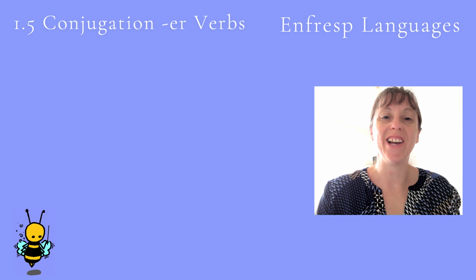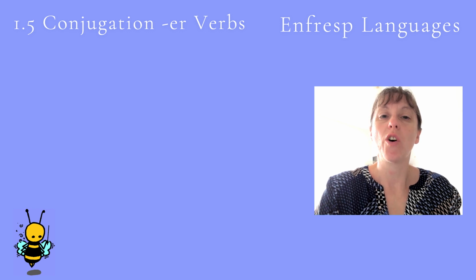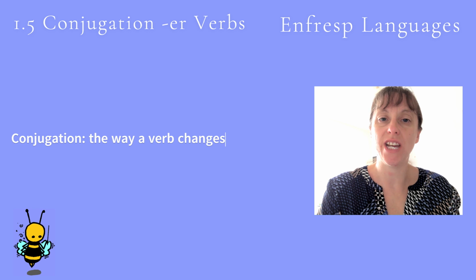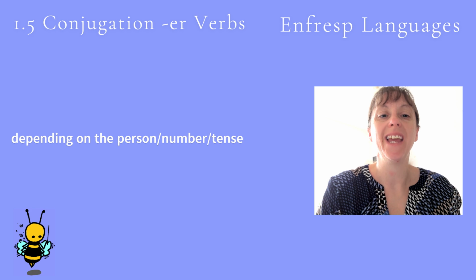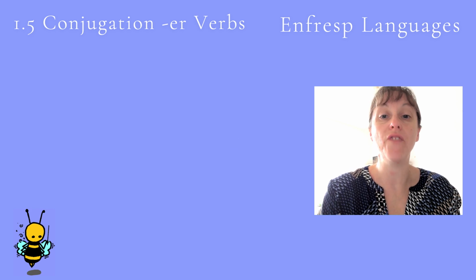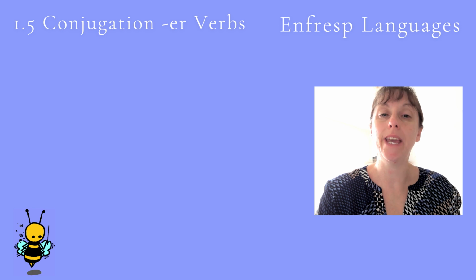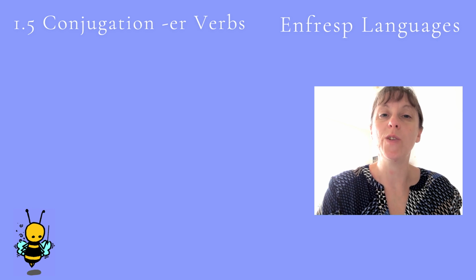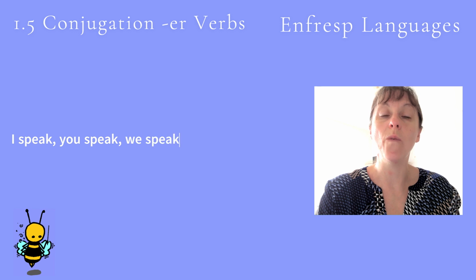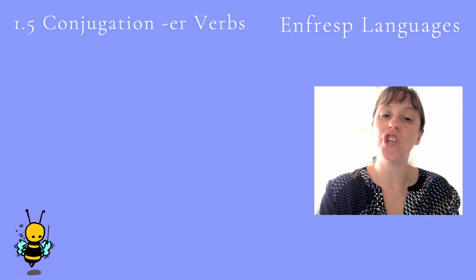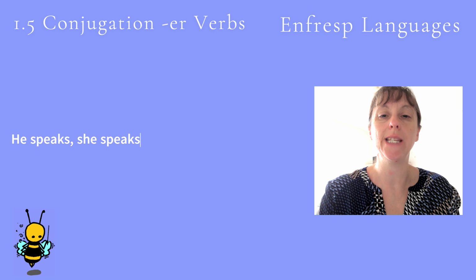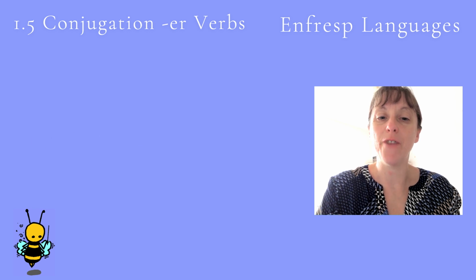First of all, let's look at what conjugation is. Conjugation is the way a verb changes depending on the person, number, or tense being referred to. In English, you probably conjugate without realising it. The verb to speak will remain the same when used with the pronouns I, you, we, and they. But if we use the pronoun he or she, the verb conjugates to speaks. He speaks, she speaks. The same thing happens in French, but there are more conjugations.